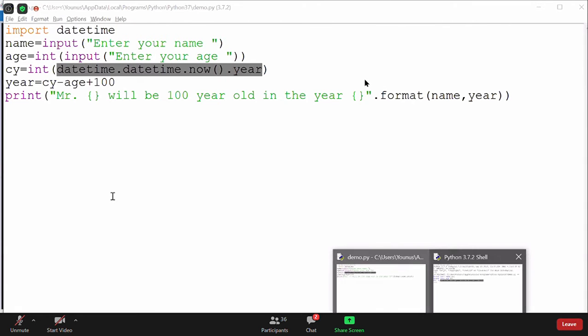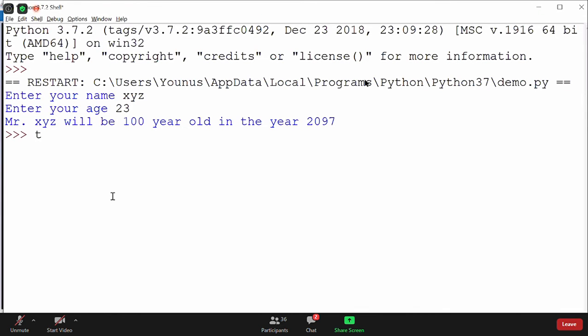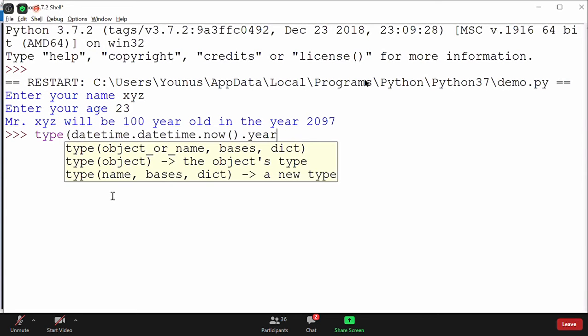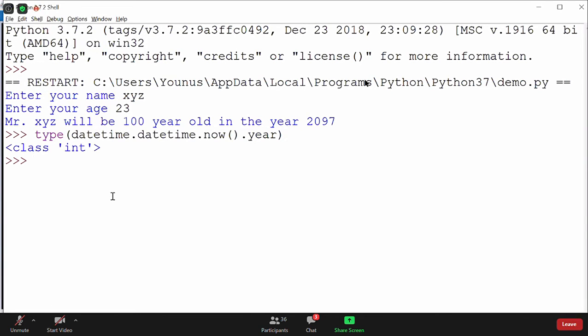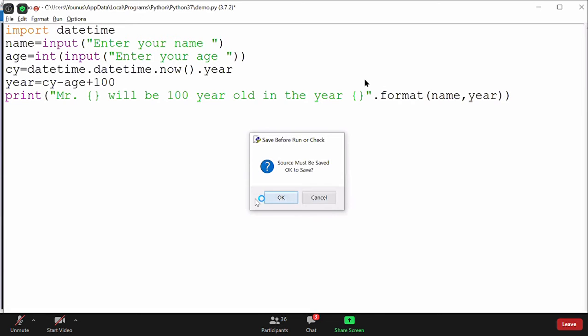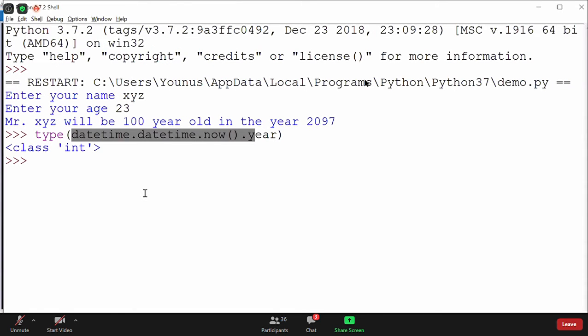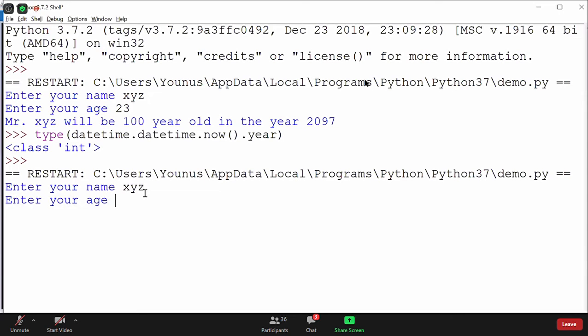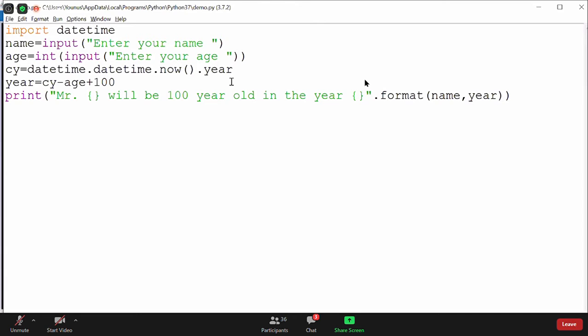But sometimes some of your functions will return a string. So let us check the type of this. When I check the type, it is actually returning an integer, fine. So then it's okay. You need to check what it's returning. If it's returning an integer, no need to convert. Safe side I have converted, because sometimes it will return a floating point value as well. Now it's perfectly working. So let's run this code. No problem at all. I will enter xyz 99. It's perfectly working. Santosh, safe side I have converted, but I checked the type and it's returning an integer only, so no problem.